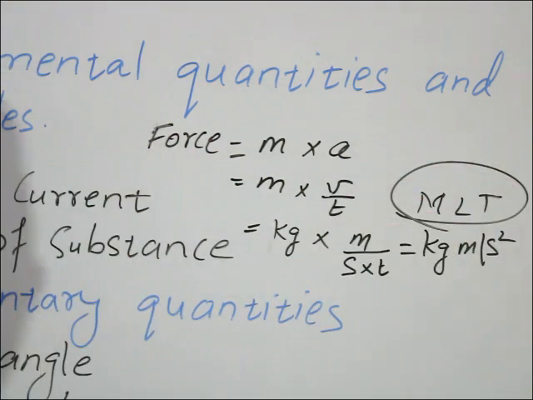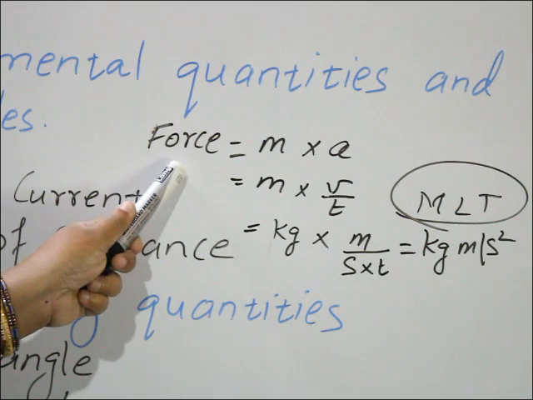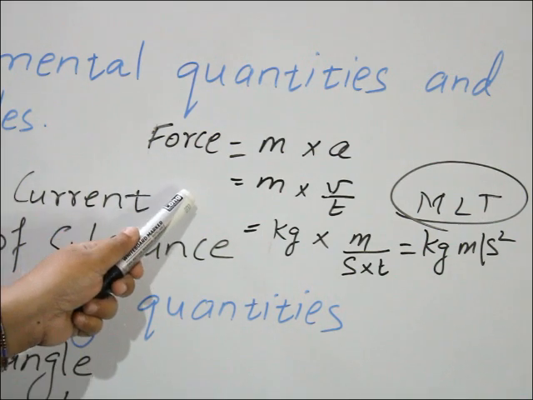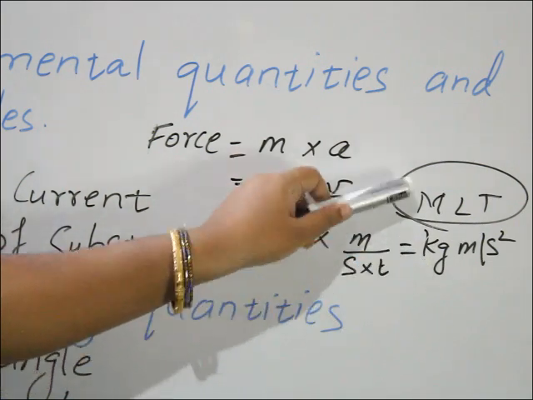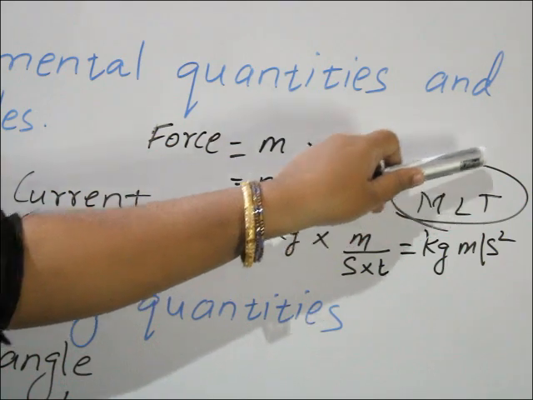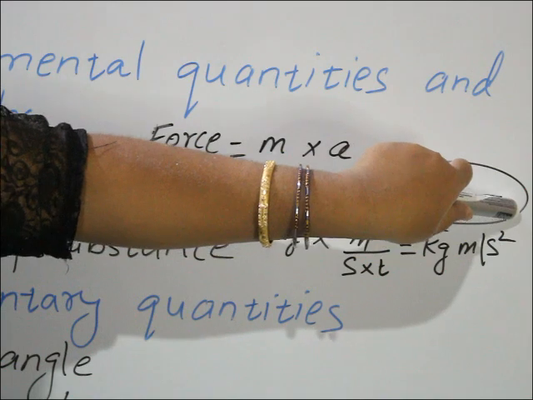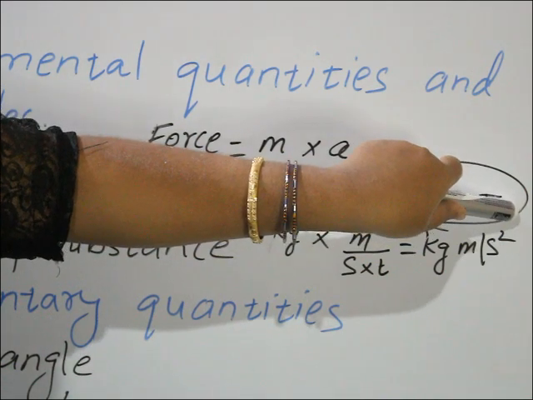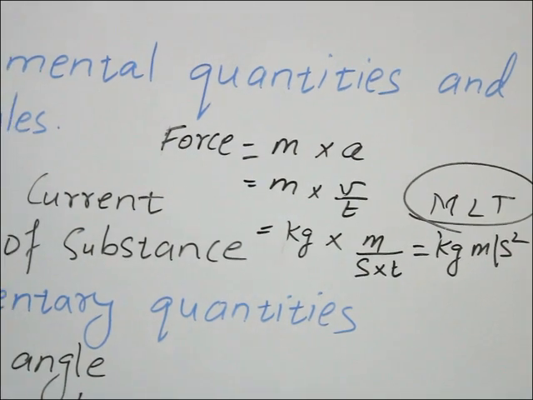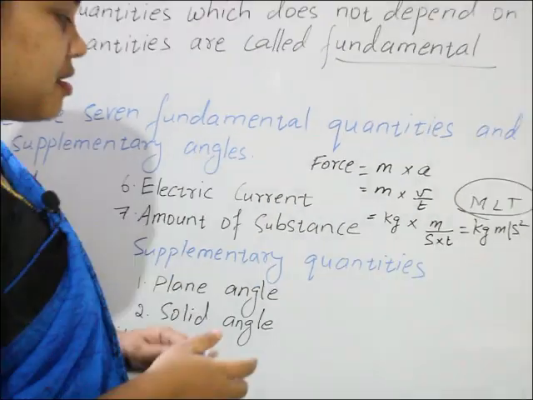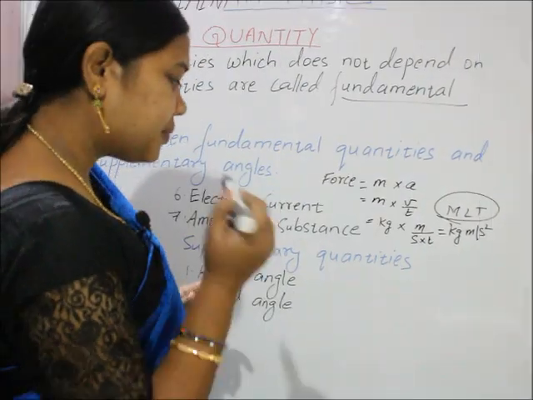These three are fundamental quantities. Force is a derived quantity because it is derived from fundamental quantities: mass, length, time. It means force depends on these three quantities. Like that, derived quantities depend on fundamental quantities, but fundamental quantities never depend on any other quantity. One more example.